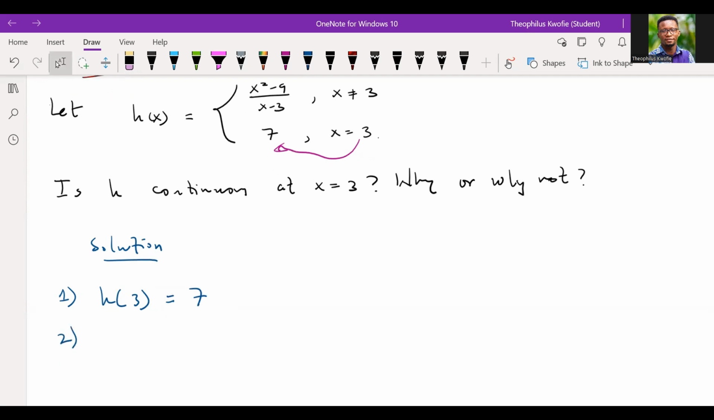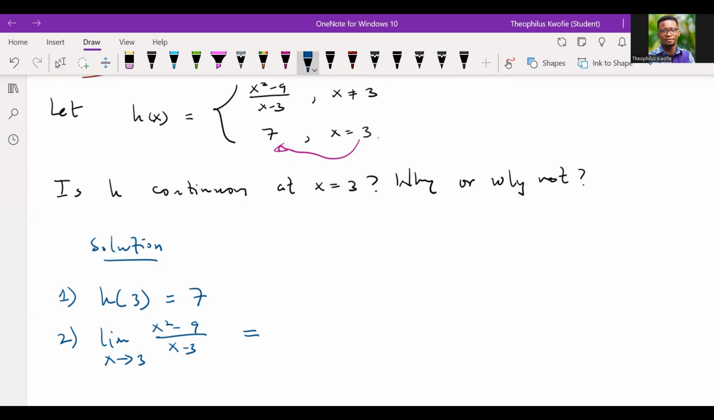What about the second condition? The second condition, we said that the limit of the function must exist, right? So the limit of the function as x approaches 3. Which function should you pick? We are going to pick the first function, which is x squared minus 9 all divided by x minus 3, right? Good. Now, how do we solve such a question?